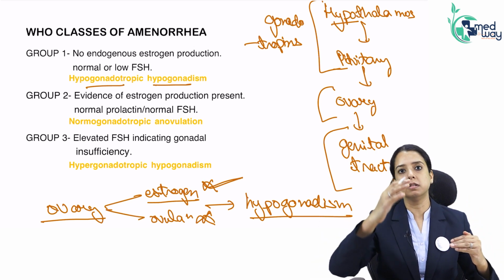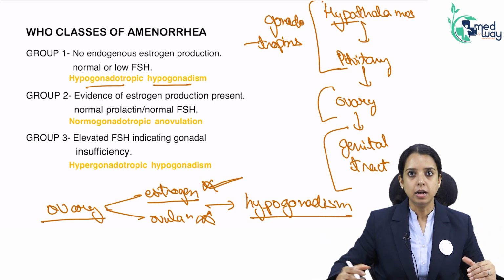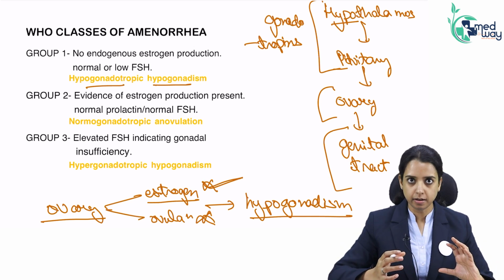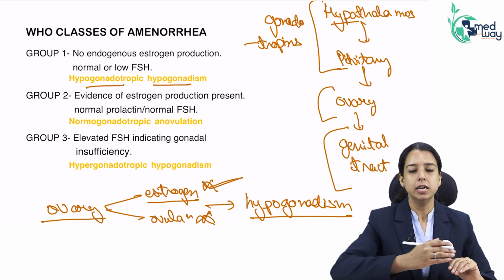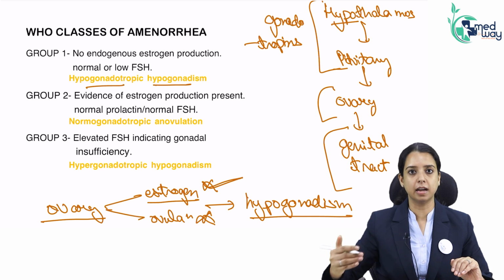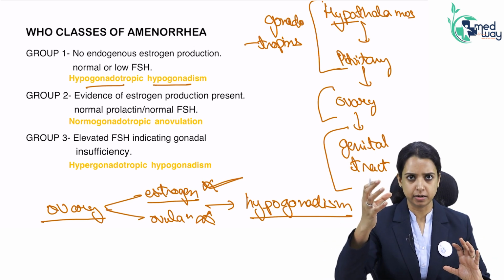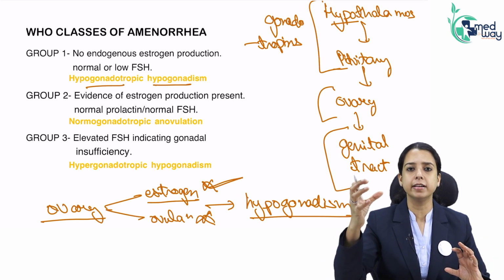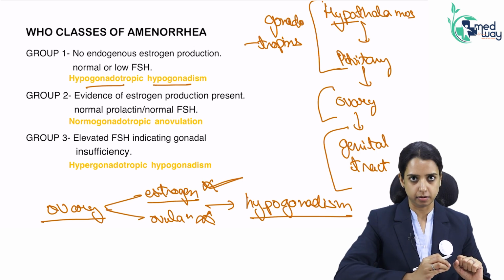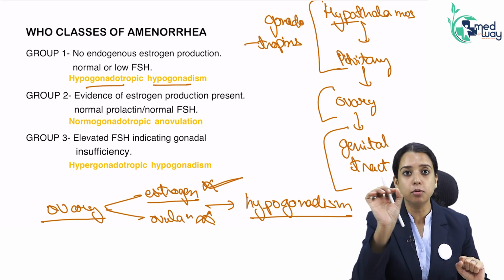GnRH has to be secreted in a very pulsatile manner. Now, if that pulsatility is affected somehow, as we have read in physiology, GnRH is secreted in a pulsatile manner. Anything can affect that pulsatility. When that pulsatility is affected, only ovulation is inhibited. So that condition is not hypogonadism.